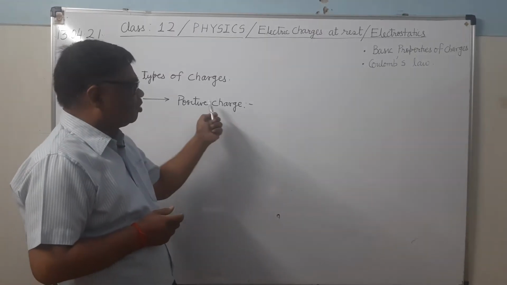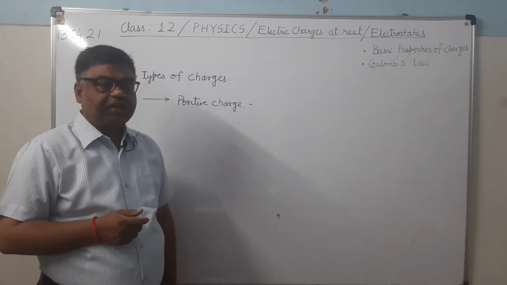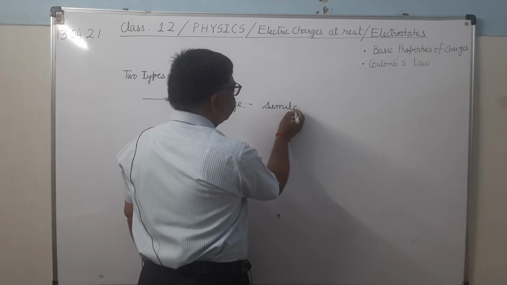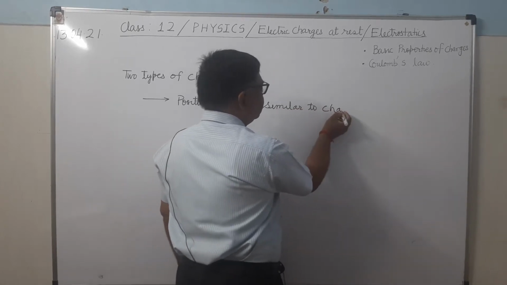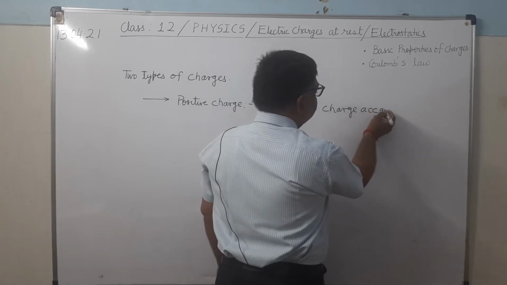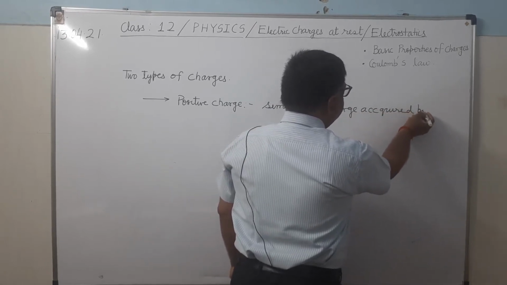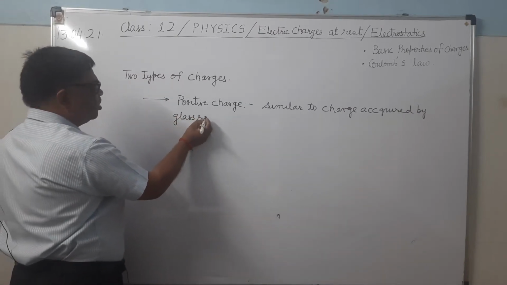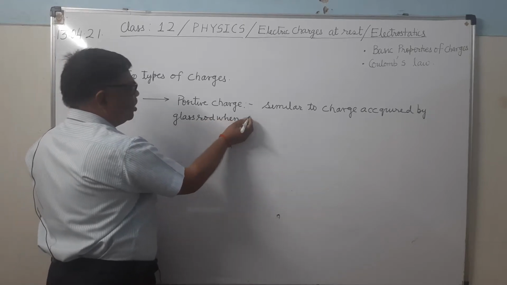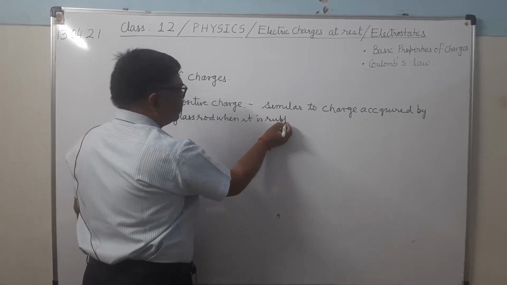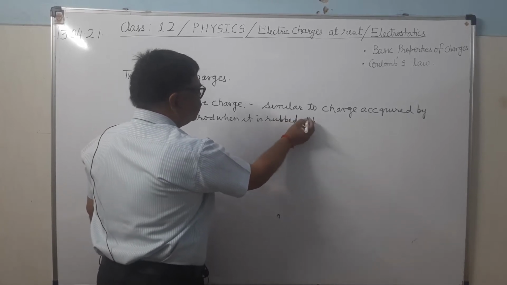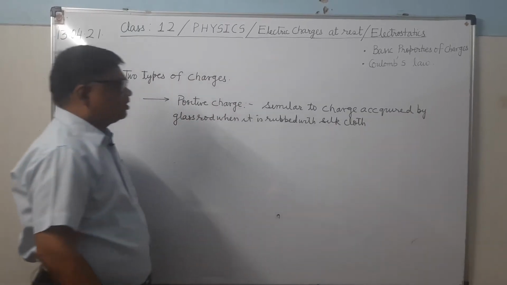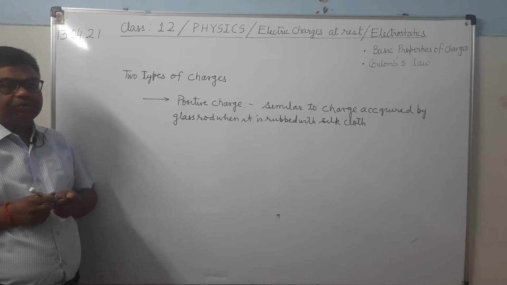It means a charge similar to the charge acquired by a glass rod when it is rubbed with silk cloth, that charge is considered as the positive charge.